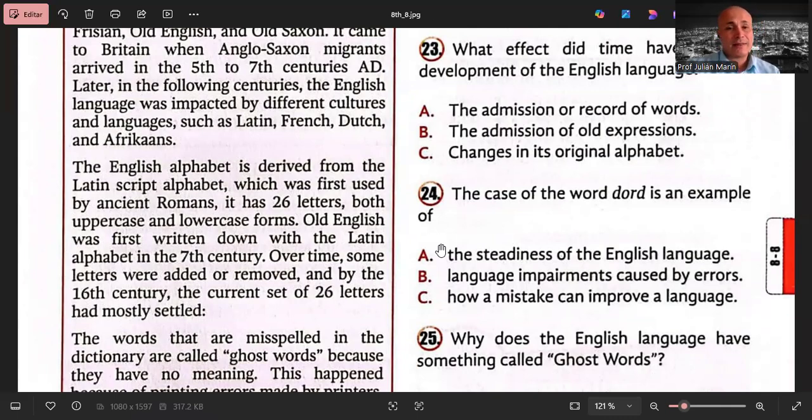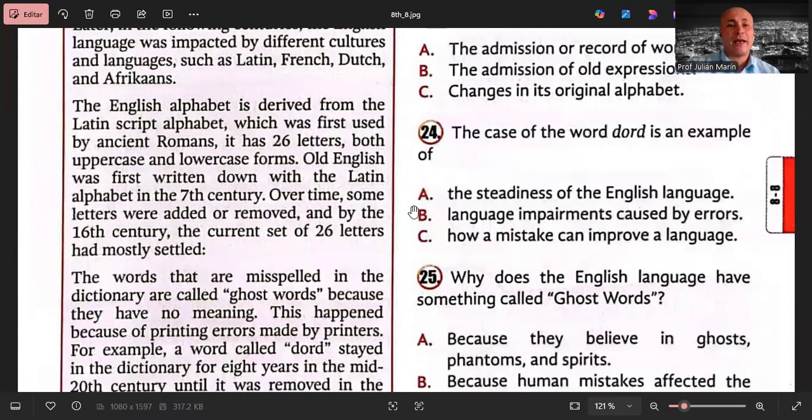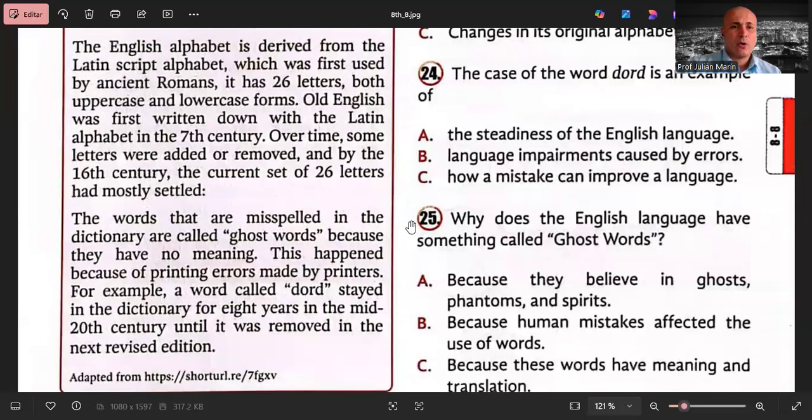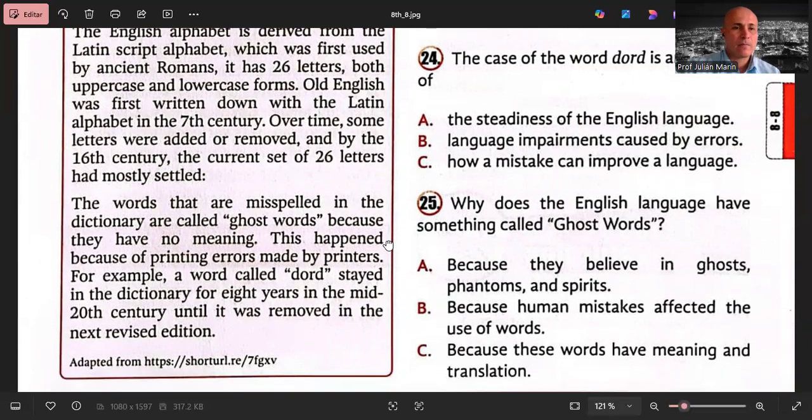It has 26 letters, both uppercase and lowercase forms. Old English was first written down with the Latin alphabet in the 7th century. Over time, some letters were added or removed, and by the 16th century, the current set of 26 letters had mostly settled.